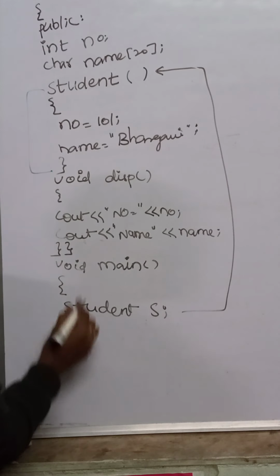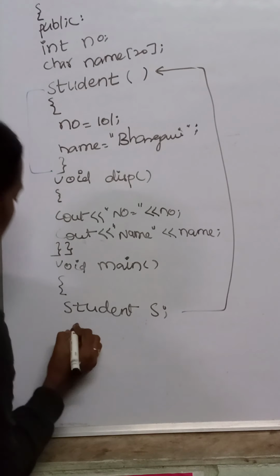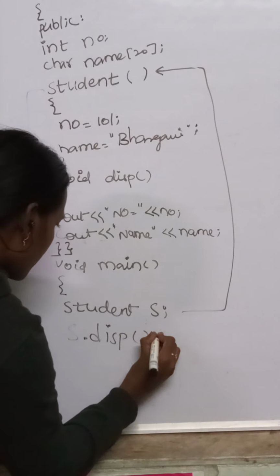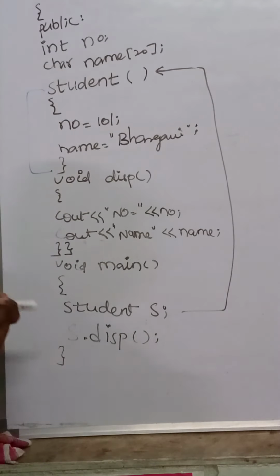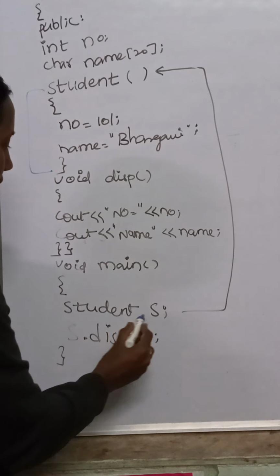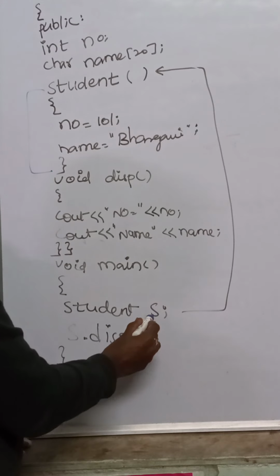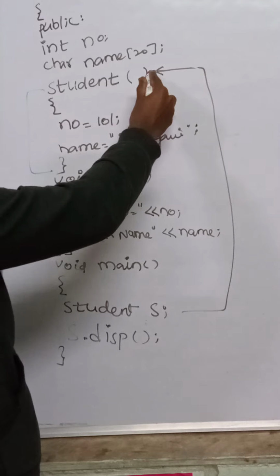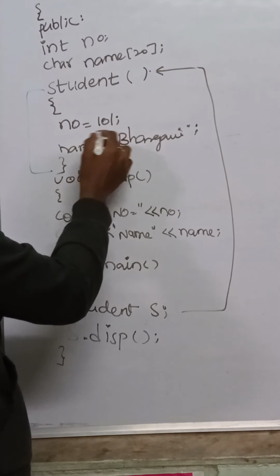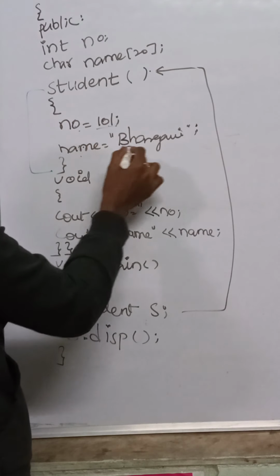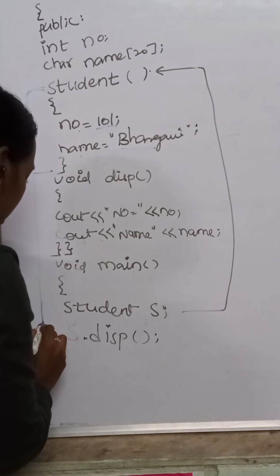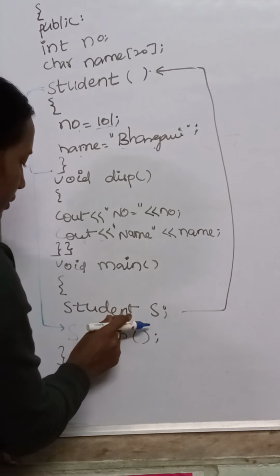Now we have one more function, display. S dot display, and close the main function, right? So this is the default constructor. What we are doing here is, when you create the object, control directly moves to the constructor of the respective class. It executes the statements, that is number equals 101, name equals Bhargavi, and control comes back to the statement after this statement. After what statement do we have?